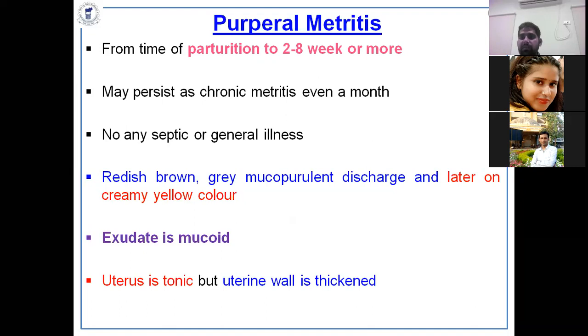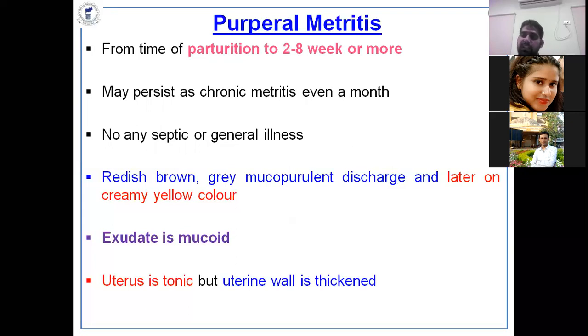So it is very common in farms and field conditions, but no general or systemic signs occur. So it is not so dangerous, but there is infertility in that type of case, with delayed ovarian resumption and an ovarian rebound phenomenon. The discharge is generally reddish brown, gray, or light creamy colored. Light creamy color is more common.